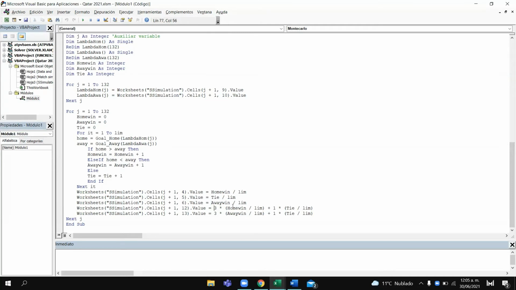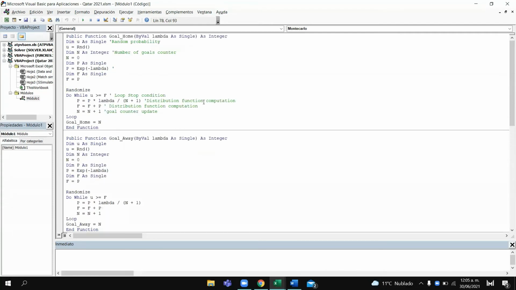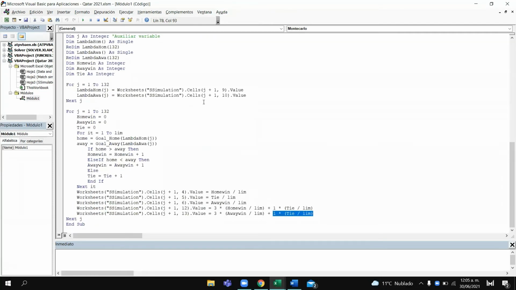So we have 3 times the proportion of times the local team wins plus 1 times the proportion of times they tie, 3 times the proportion of times the visitor wins plus 1 times the proportion of times they tie. And that's basically how this count works.